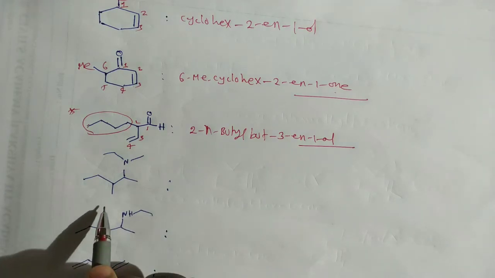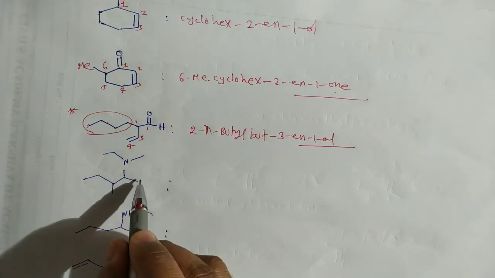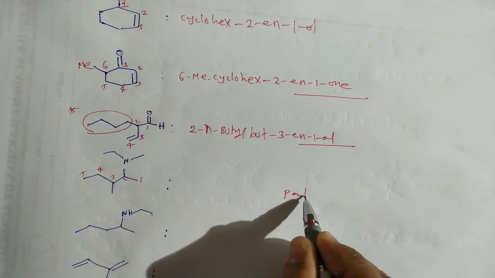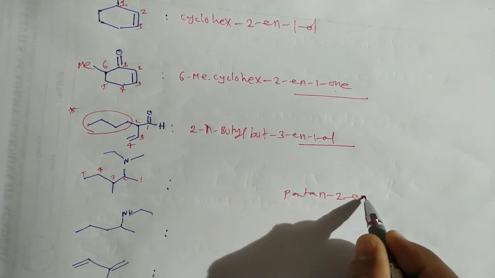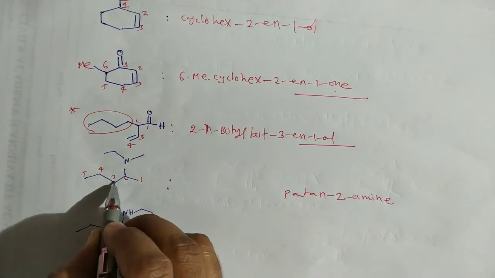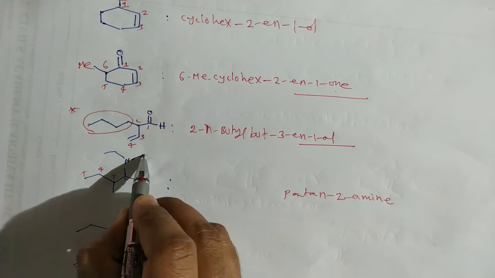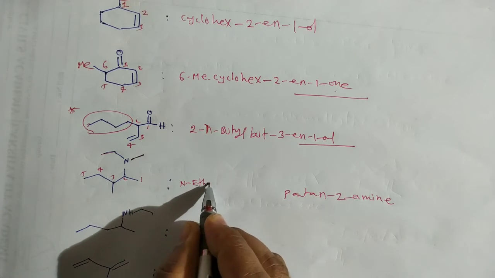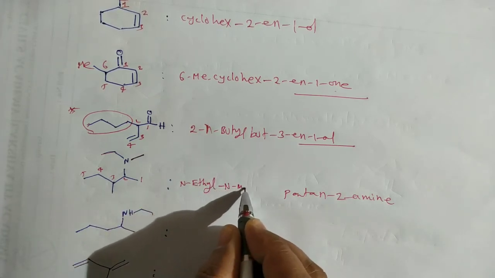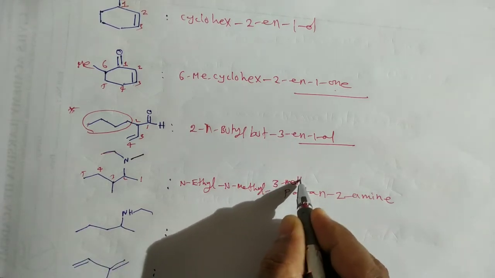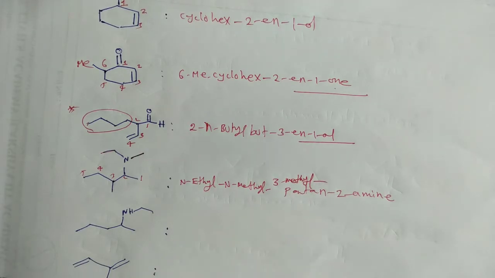Now it is a tertiary amine. For naming of tertiary amines, here 1, 2, 3, 4, 5, that means this is pentane-2-amine. But there is a methyl substituent on the third carbon, and on the nitrogen there is a methyl and an ethyl. So first you should write the names of the alkyl groups which are attached to the nitrogen: N-ethyl, N-methyl, and 3-methyl. That is the IUPAC name of this tertiary amine.